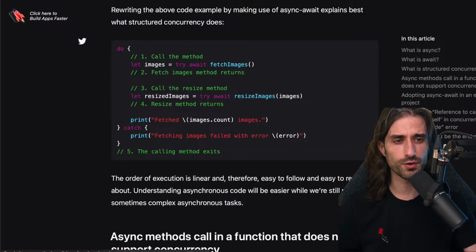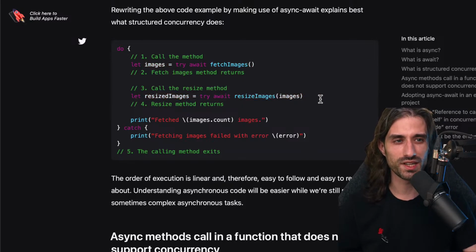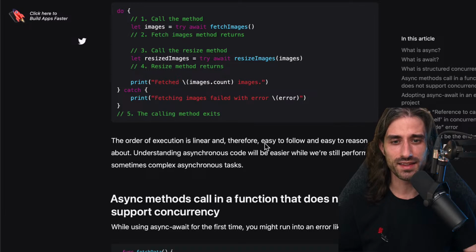And if you've seen some of my other videos on async await, this is typically the example everyone shows, because this is what really makes it palpable what is the advantage of using async await compared to closures. So here, the order of execution is linear and therefore easy to follow and easy to reason about. Understanding asynchronous code will be easier while we're still performing sometimes complex asynchronous tasks. And if you are thinking, oh yes, but don't worry, I'm only dealing with simple cases, it never works like this.